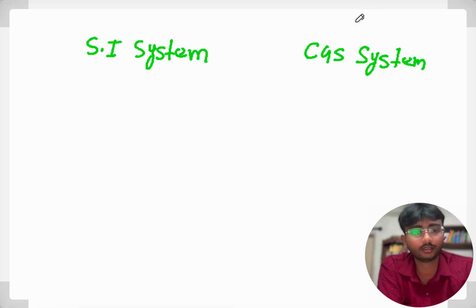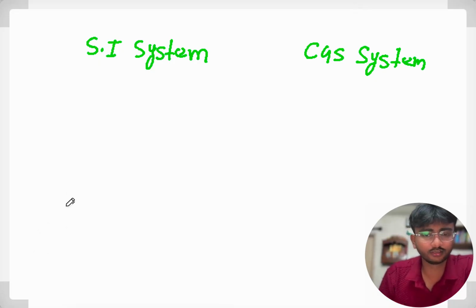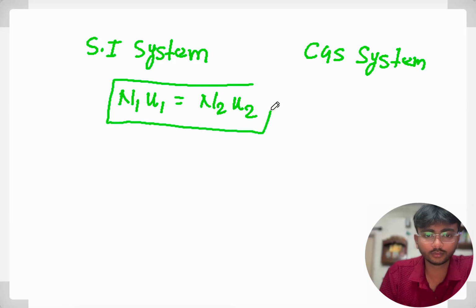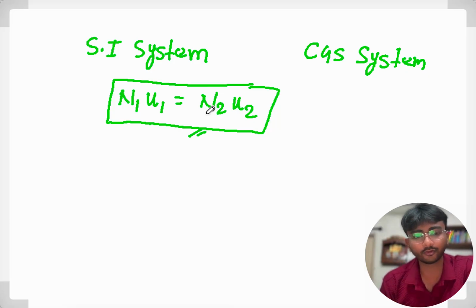Let me take some examples. There is a formula N1U1 equals N2U2. We will use this formula to change one system of units to another, right?